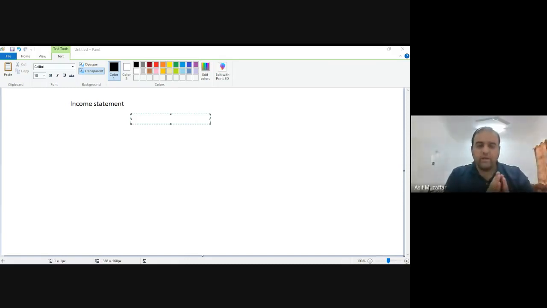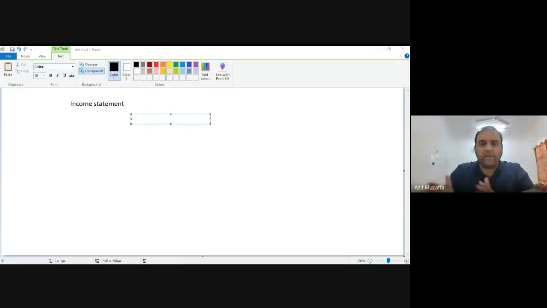This is what you know as profit. Profit means your sales. Sales mean how much money you get from selling that product, or revenue. You can call it revenue. Revenue minus cost is profit. Yes or no? So income statement will be about sales and cost. That is what we know now, because income statement is about profit or a loss.